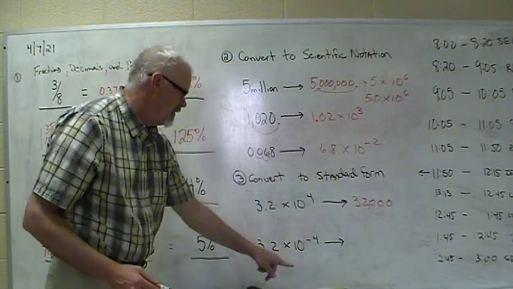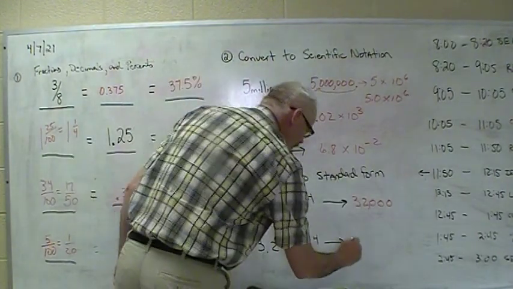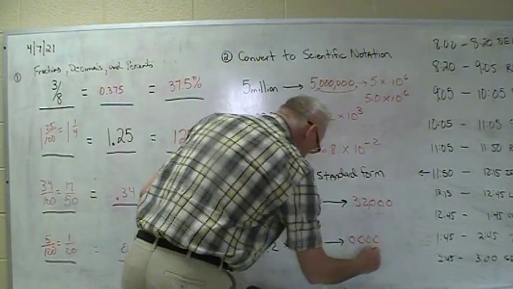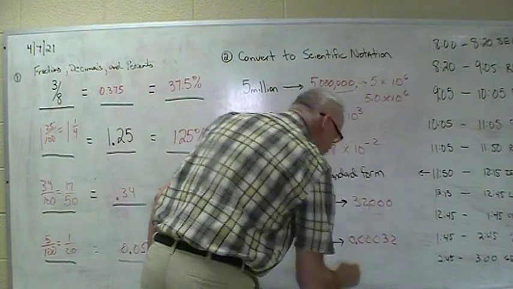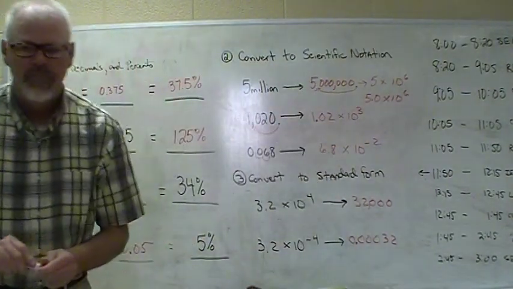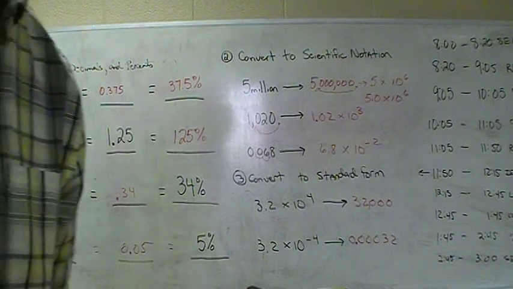This one, we're going to make a little number because it's a negative exponent. So I'm just going to write down 4 zeros and then write this number down and put the decimal between the first 2 zeros. And make sure you can, oh yeah, you all can see that.